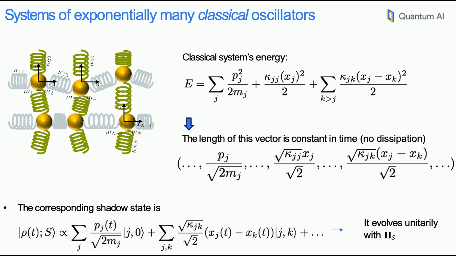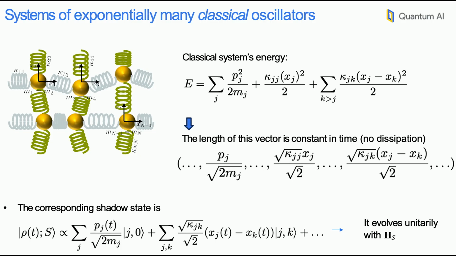Now, because the energy is preserved in time, the length of this state is going to be preserved in time, and you can indeed prove that the evolution is unitary. Okay? So this is going to be the shadow state in that case, and we know how to simulate and evolve this state efficiently on a quantum computer. So now we can tackle these exponentially large systems of masses with springs, classical systems, by using this shadow Hamiltonian simulation formalism.